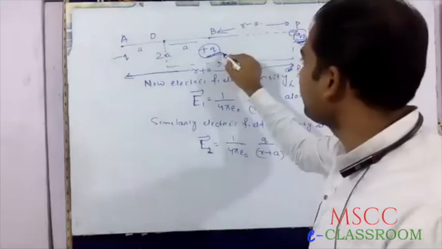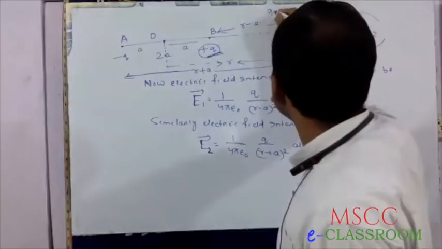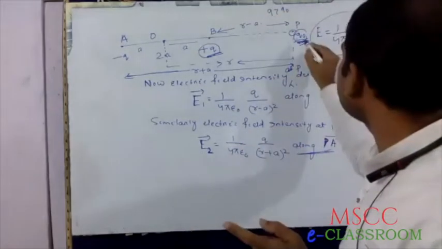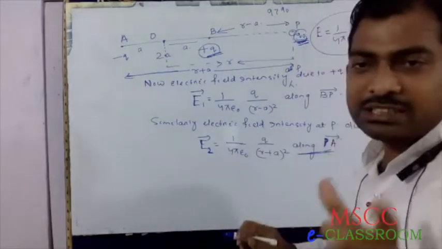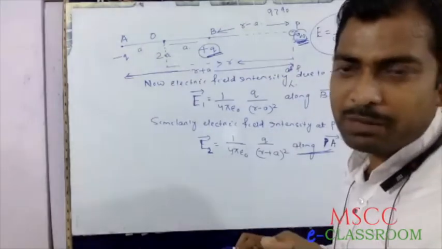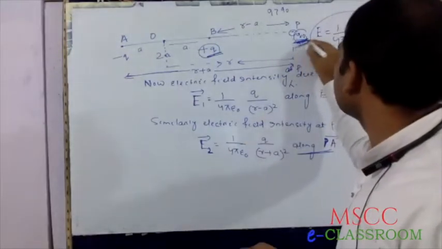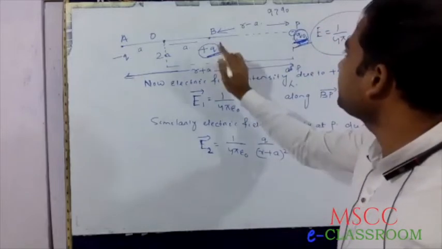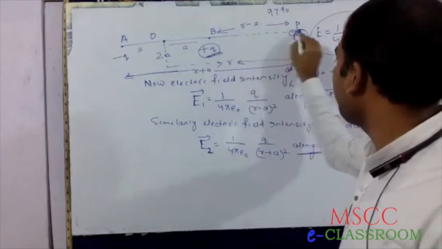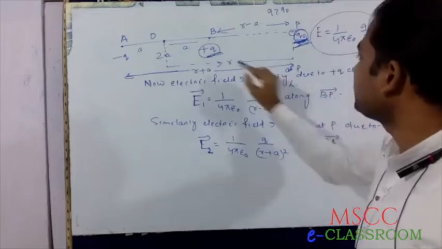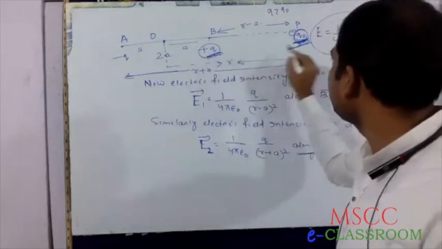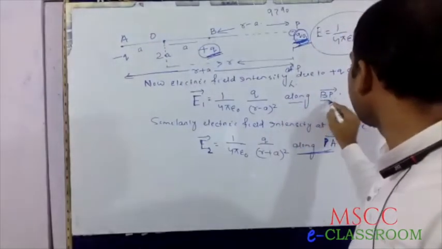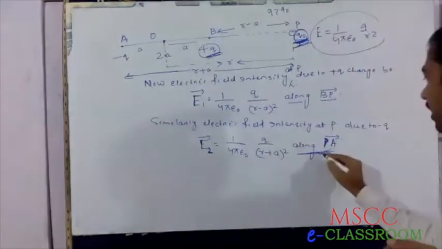But here Q is greater than Q naught, because the test charge is a very small positive charge. This magnitude is more, this magnitude is less. Therefore, direction is along BP, whereas along PA.